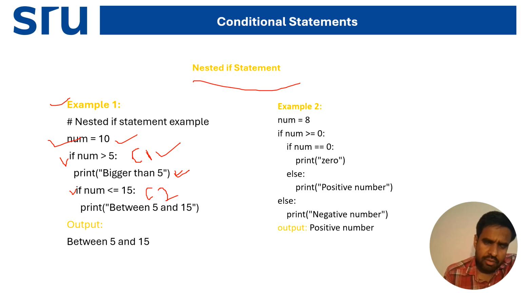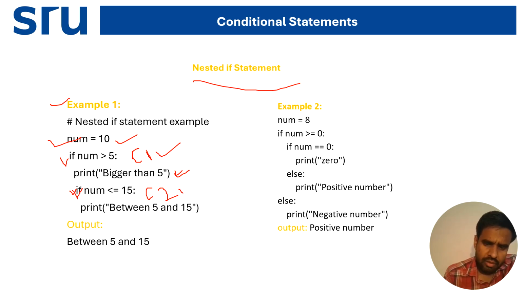Again it will come to condition 2. When condition 1 is true, then it comes to the statement part. After that there is another statement. It will check the num value 10. Is 10 greater than or equal to 15? No. Is 10 less than or equal to 15? Yes, 10 is less than or equal to 15.